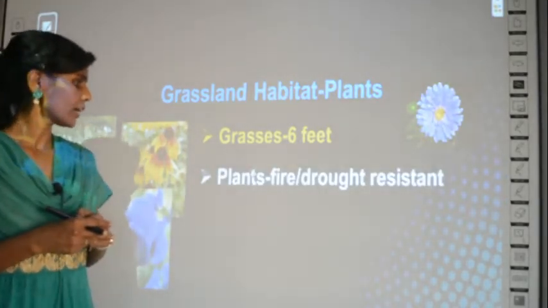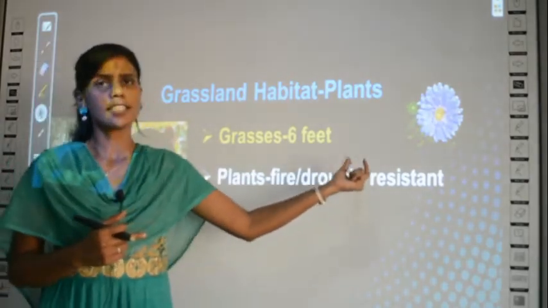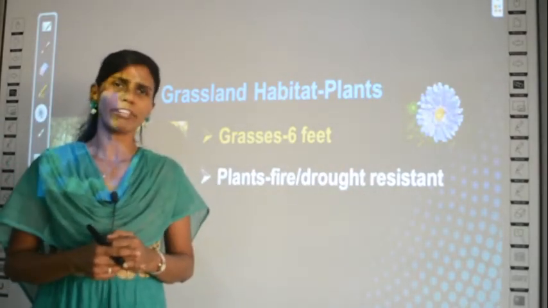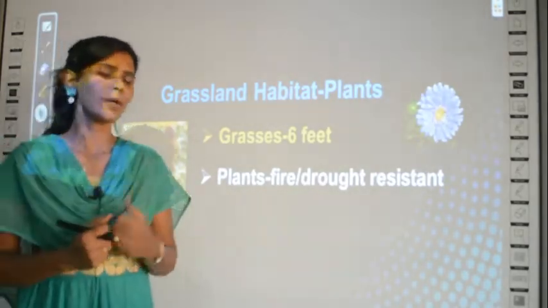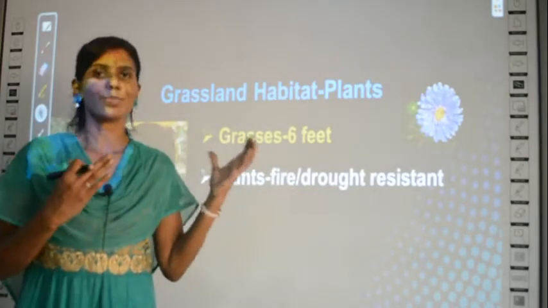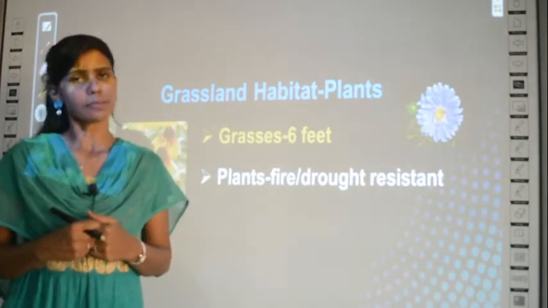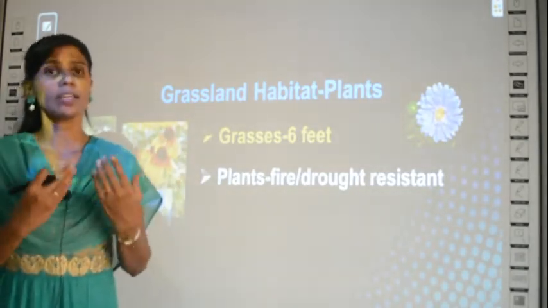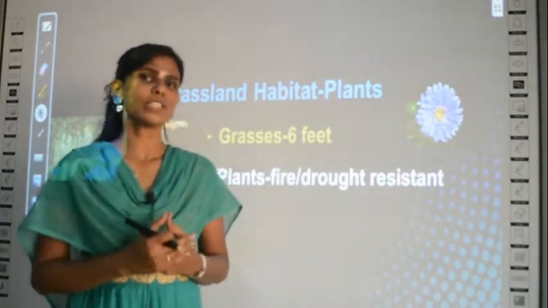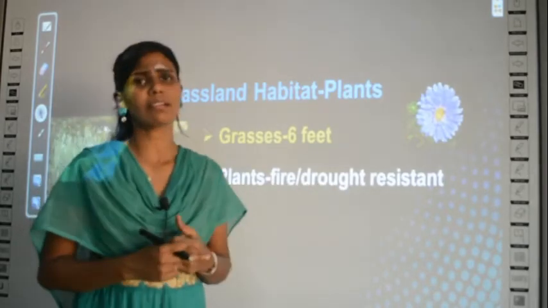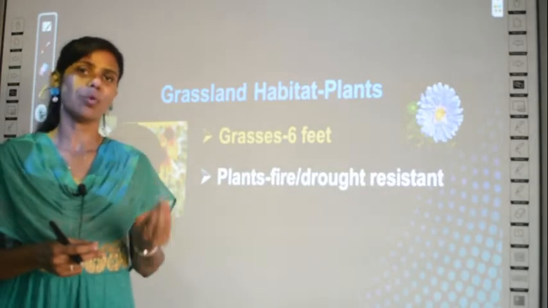Then what else can you find? You can find plants usually which are fire and drought resistant. What does this mean? Fire resistant means some plants will easily catch fire, but these plants will not catch fire easily. They are designed in such a way, that is the adaptation of a grassland plant, that they are not easily subjected to fire, and also they are drought resistant, which means they can grow even with very little water.